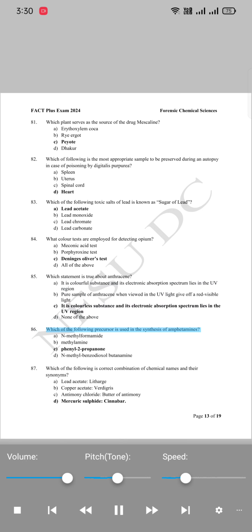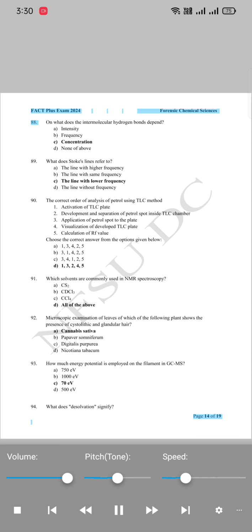86. Which of the following precursors is used in the synthesis of amphetamines? A. N-methylformamide. B. Methylamine. C. Phenyl-2-propanone. D. N-methylbenzodioxolylbutanamine. 87. Which of the following is the correct combination of chemical names and their synonyms? A. Lead acetate, litharge. B. Copper acetate, verdigris. C. Antimony chloride, butter of antimony. D. Mercuric sulfide, cinnabar. Fact Plus Exam 2024 Forensic Chemical Sciences, page 14 of 198.